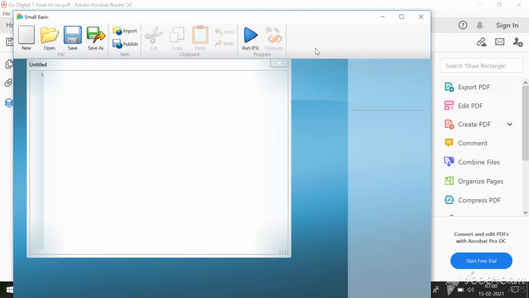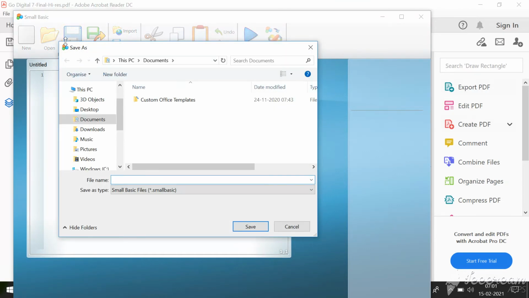After creating the code, after writing all your instructions here, you need to save the small basic program, isn't it? For that you have two options. Initially when you save a program, you can click this Save. When you click this Save, immediately you can see this Save As dialog box. Here you can type the file name in which your document should be saved, then you can click Save.